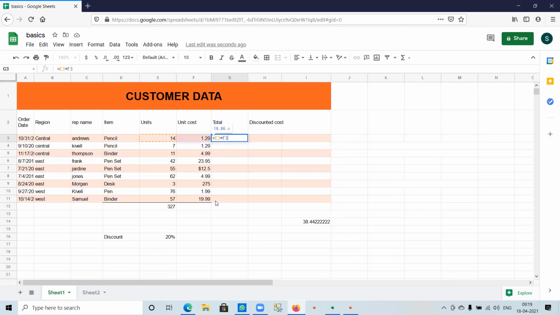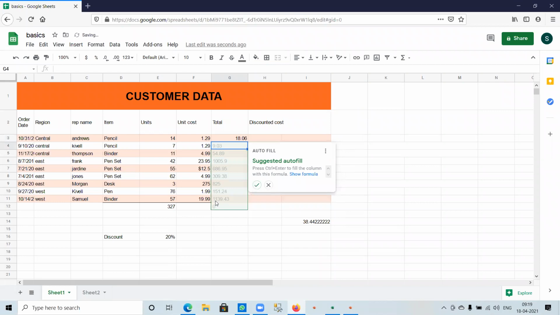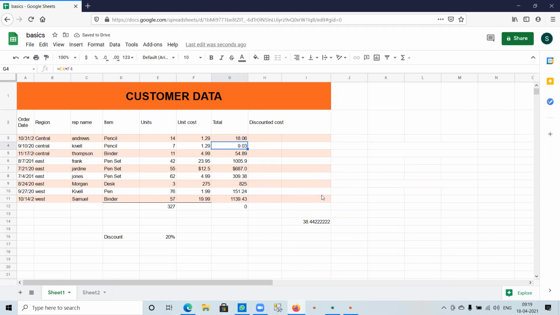And if you press enter, it automatically suggests an autofill. That means all the values below, if we click on the tick mark, all the values get calculated like that. That is, the same multiplication operation happens across all the rows. This is called relative cell references. That is, if you copy the formula E3 into F3 to the next row, it automatically becomes E4 into F4 and so on. Relative references are especially convenient wherever we need to repeat the same calculation across multiple rows or columns.